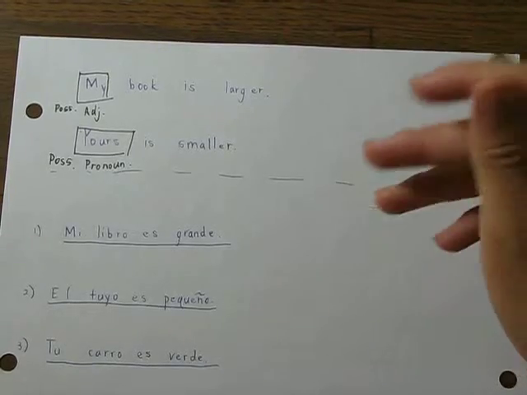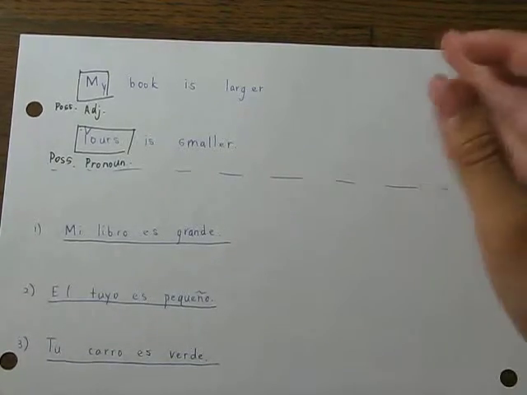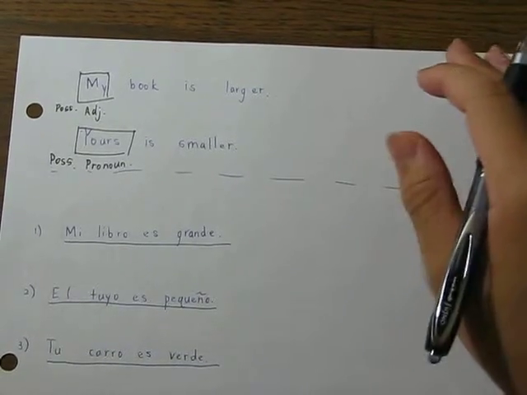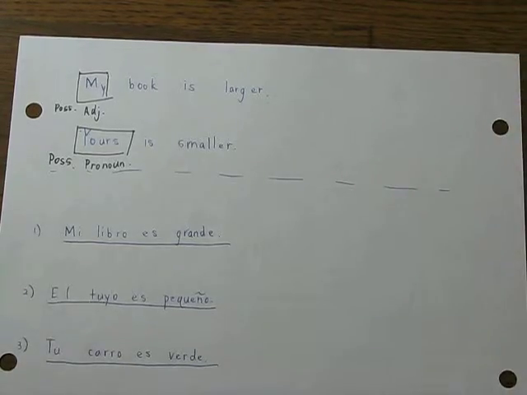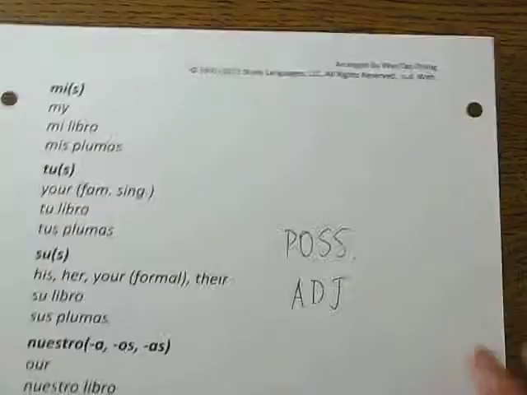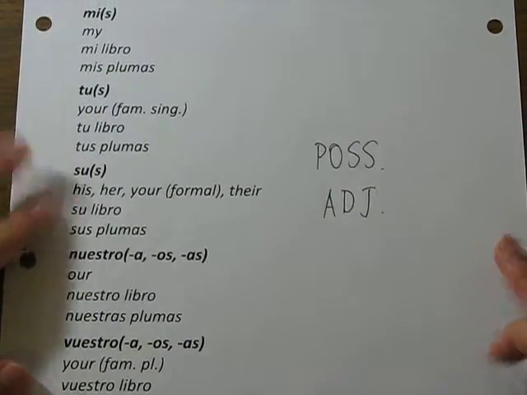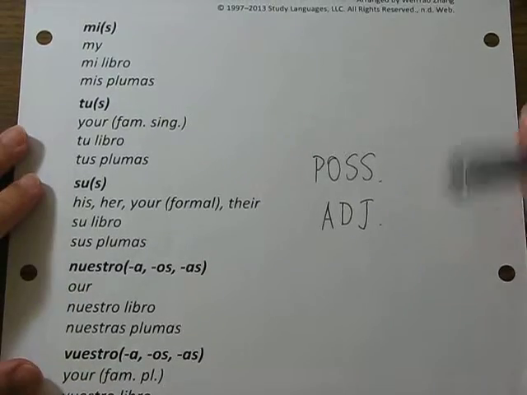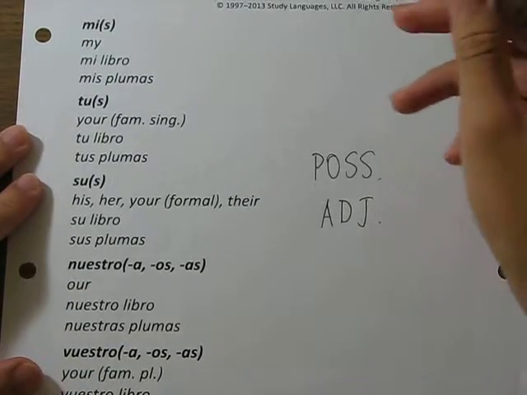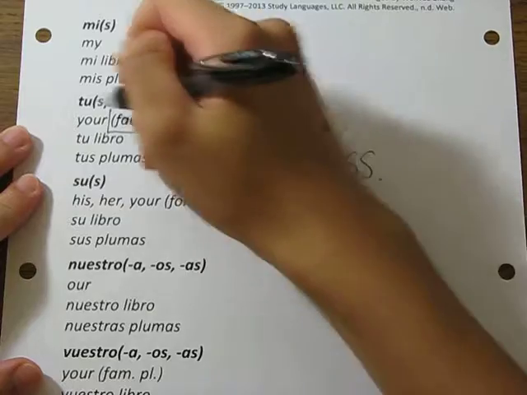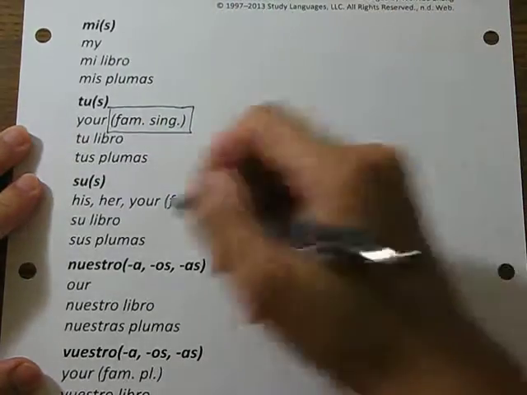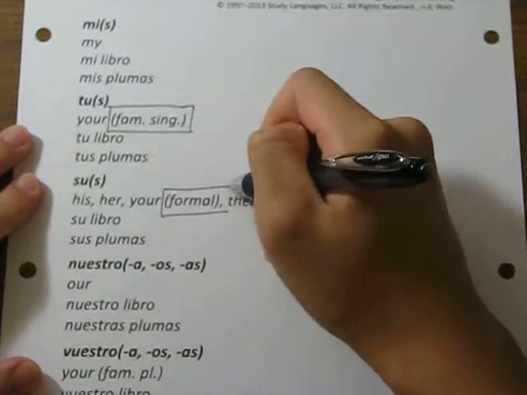Right, so far we have been talking about the differences between the possessive adjective and the possessive pronouns. So just as a reminder, here are the possessive adjectives really quickly. This is the possessive adjectives. So what I need you to pay attention to are these two, because you're talking about the familiar singular or the formal, right?